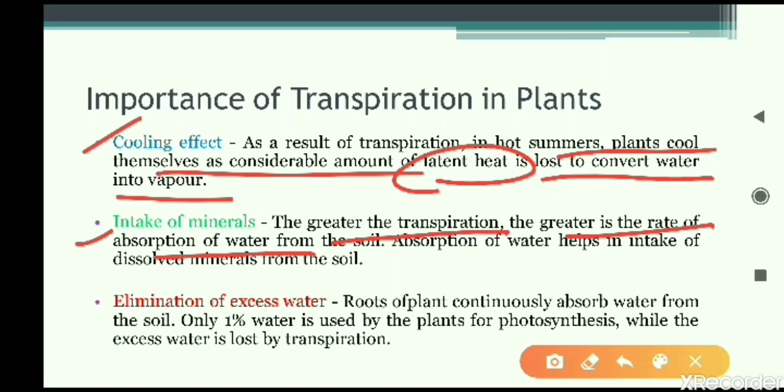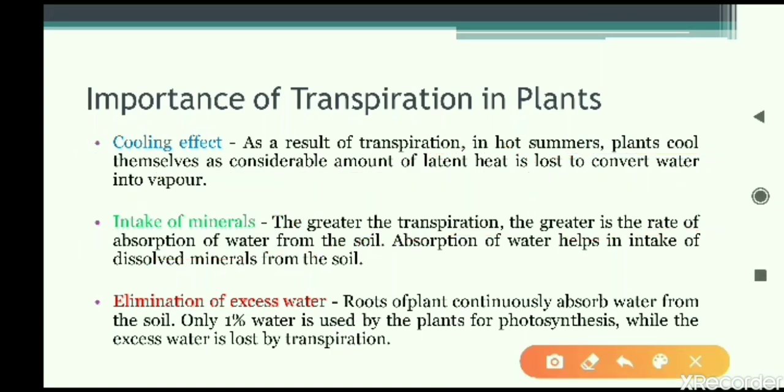Transpiration pull is creating a force on the roots to absorb the water. Leaves don't need the minerals for the purpose of transpiration, but because water is being absorbed, along with water, minerals are also coming. So that is the second benefit of transpiration, that is, minerals are regularly available to the plant body because of the water absorption.